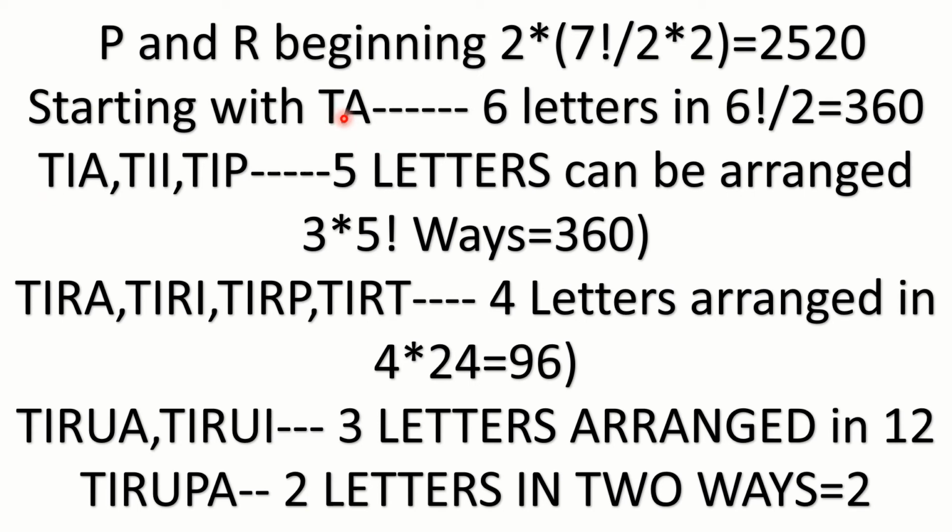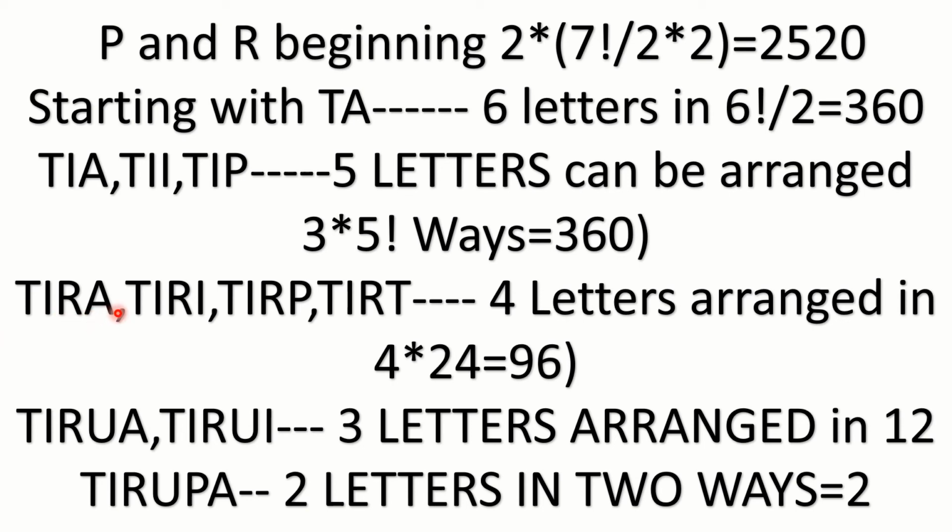After A, you get I: TIA, remaining 5 letters; TII, remaining 5 letters; TIP, remaining 5 letters. These 5 letters can be arranged in 5 factorial ways, and there are 3 such words. So 120 into 3, 360. After that, after TIP, you get R, TIR.